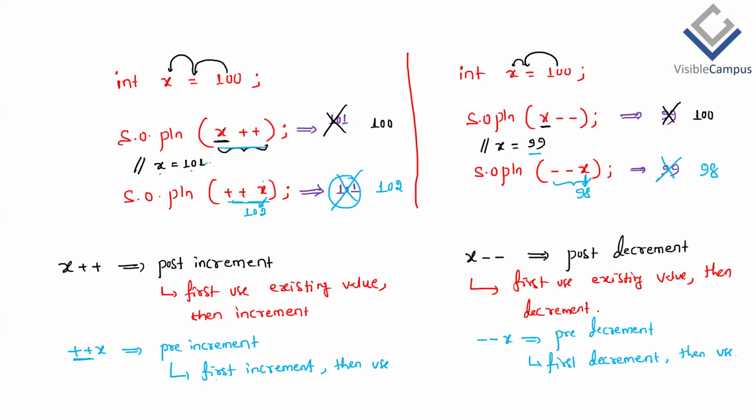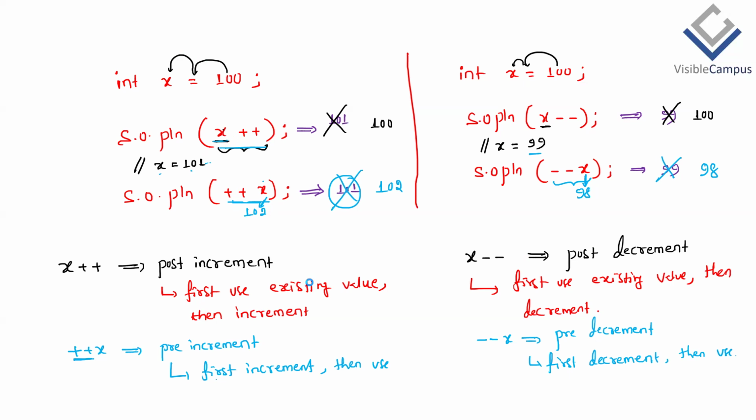Okay, sir. I got it now. First use it, then increment. That's the meaning of post-increment. So with that post-increment, it has become 101. Without that first line, System.out.println(x++), the second line will become 101 now, sir. Yeah. If you just take the x value and print ++x, then it will become 101. Okay, got it, sir.